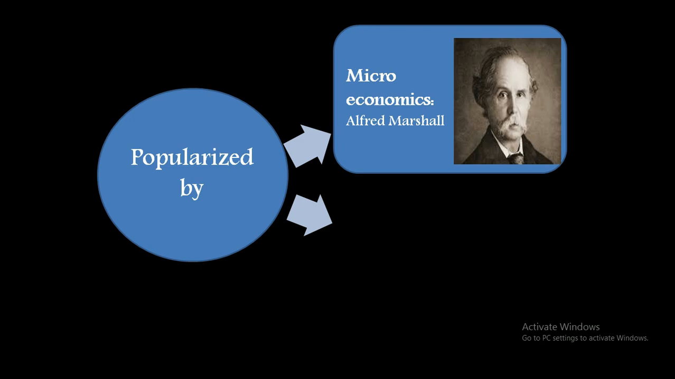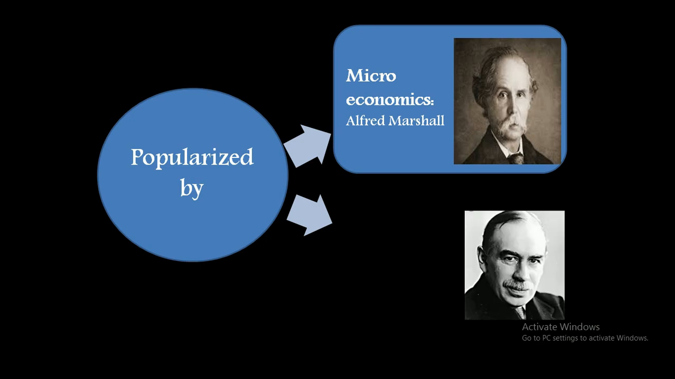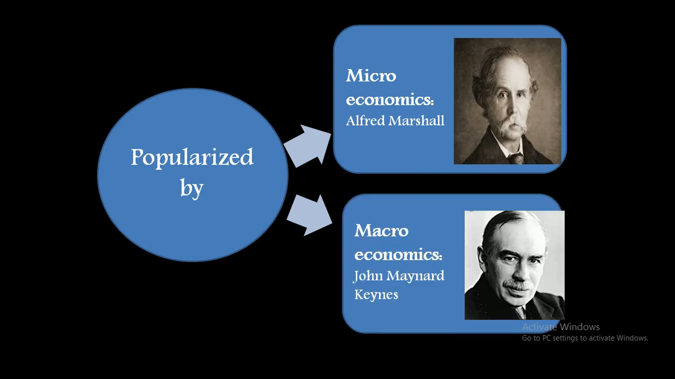Whereas macroeconomics was popularized by this man. When I was covering the evolution of the branches of economics in that video, I told you the name of his book. Remember the name of the book? Yes, that was The Theory of Employment, Interest and Money. So who is he? He is John Maynard Keynes, who has contributed a lot in popularizing macroeconomics.